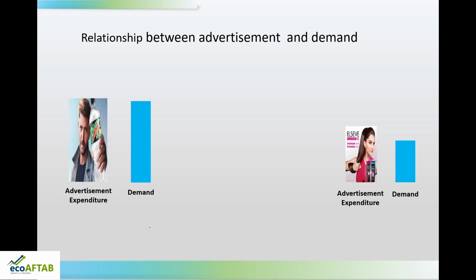Now comes the question whether the company should go on increasing the advertisement expenditure or there is a limit to that. Yes, the limit is that companies need to know how elastic the demand is for the advertisement. Matlab, how much the demand will change if there is a change in advertisement expenditure.